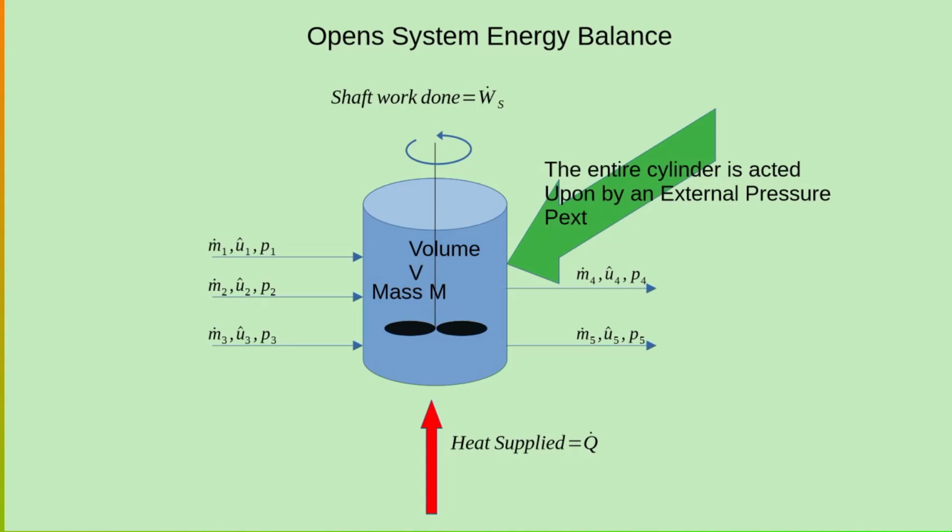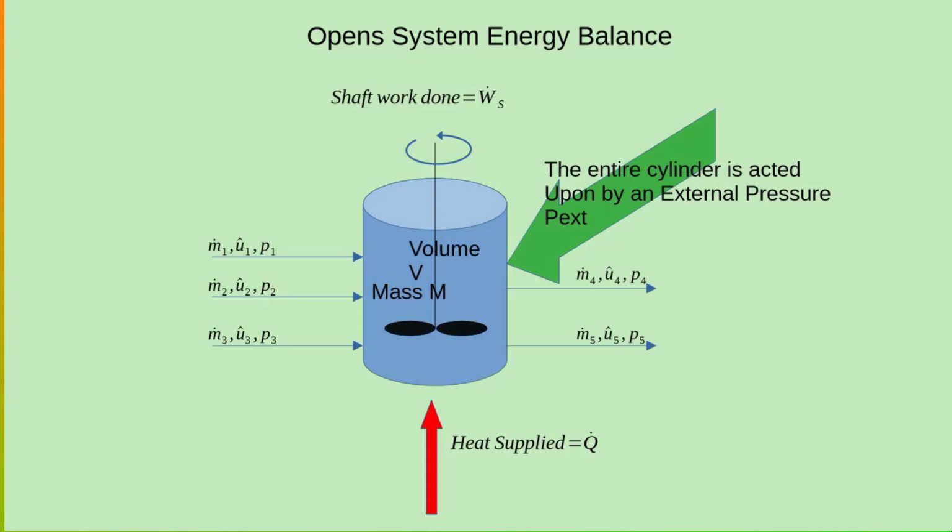This is also applied externally on the boundary. Well, the shaft work, of course, goes through, and energy is supplied by means of shaft work. These streams flow in and flow out of the system.